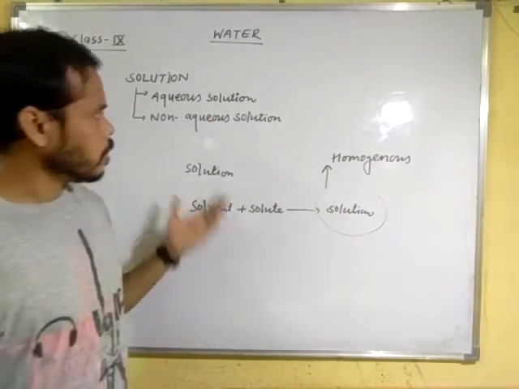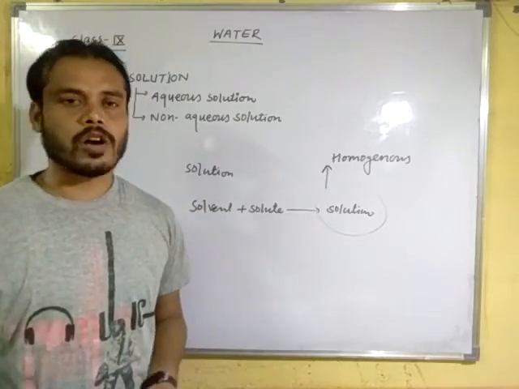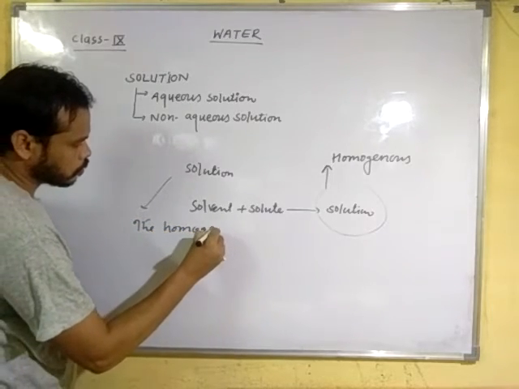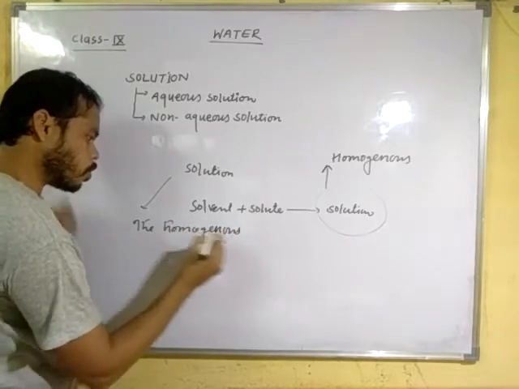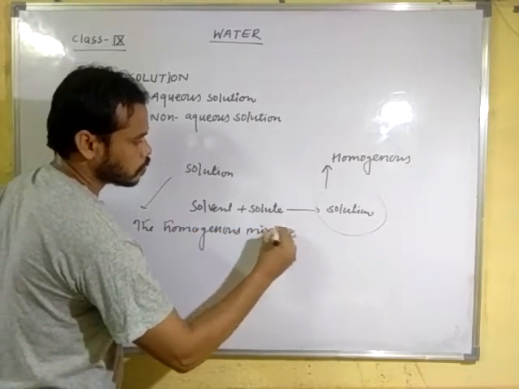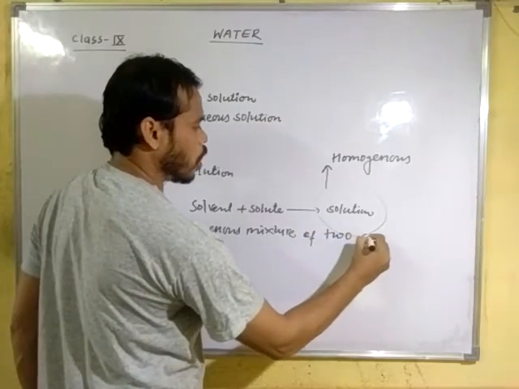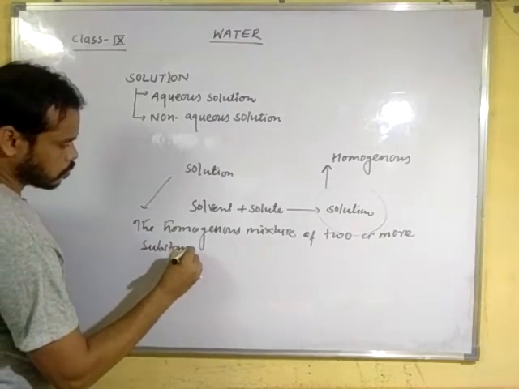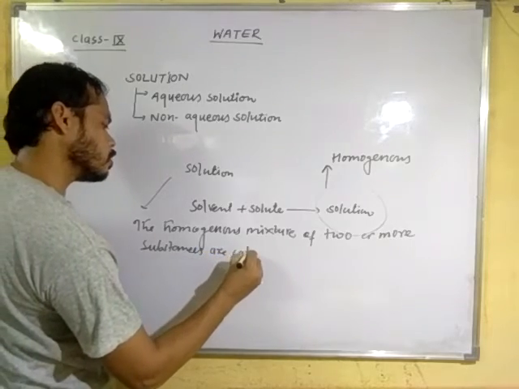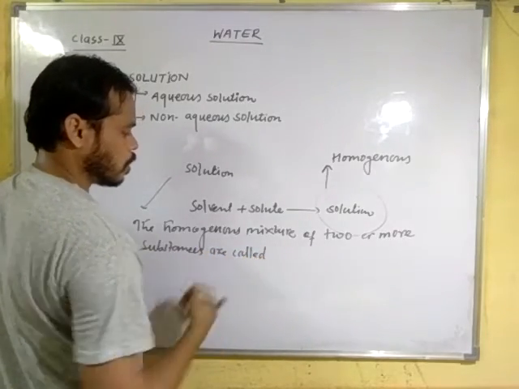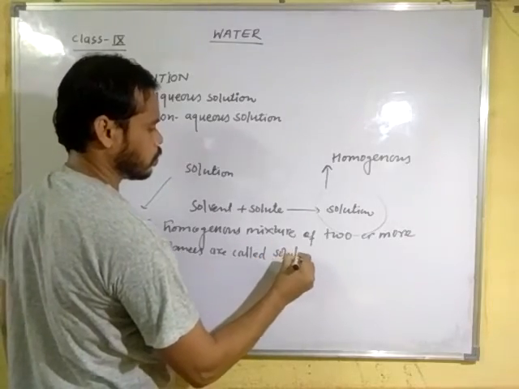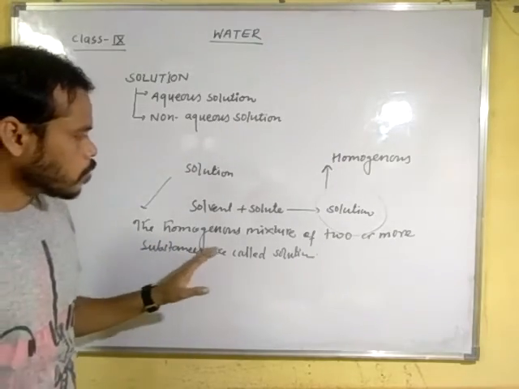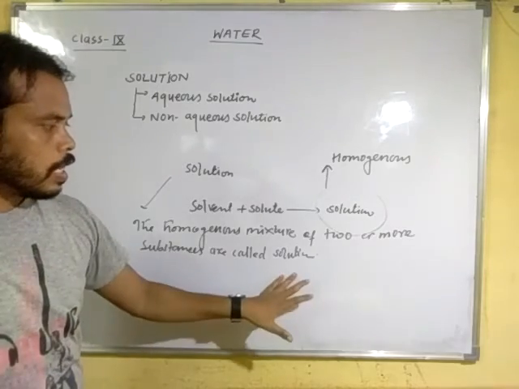Now we can define the solution. The homogeneous mixture of two or more substances is called a solution. In an easy way you can define it: the homogeneous mixture of two or more substances is called a solution.